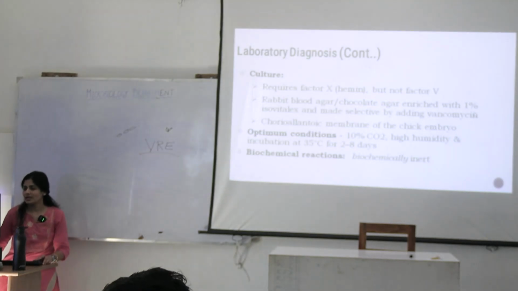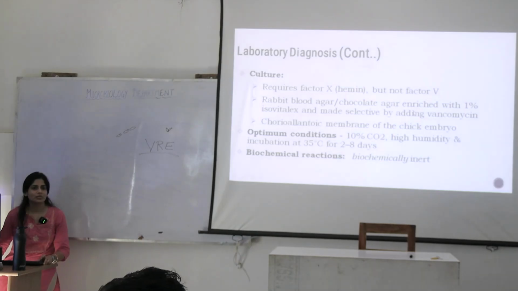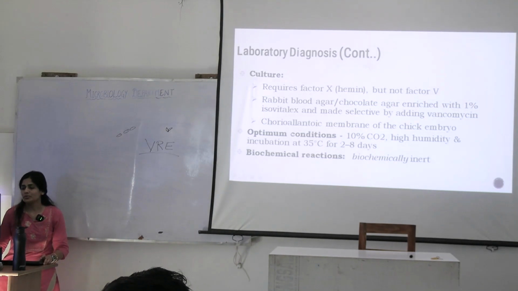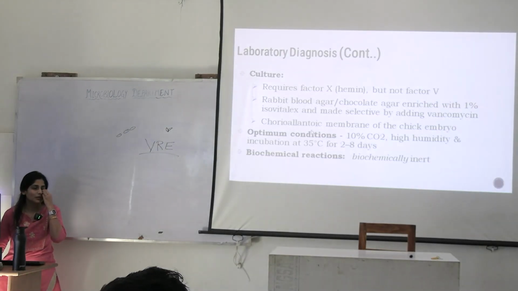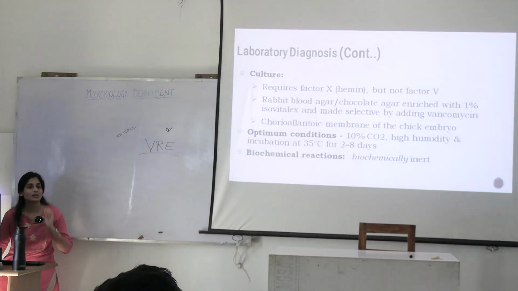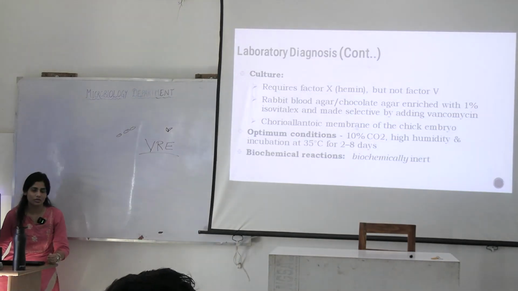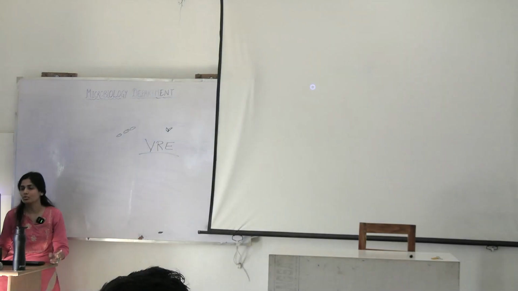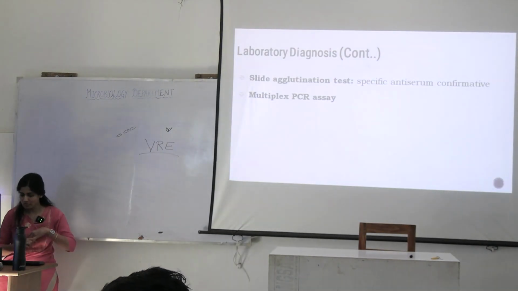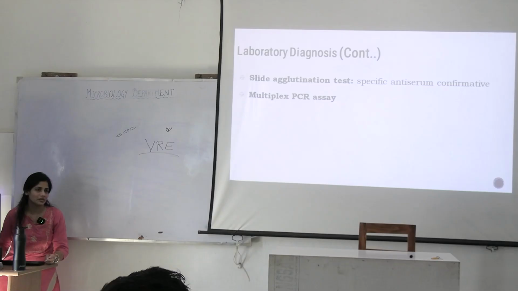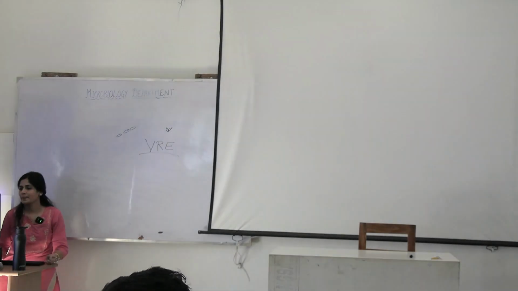You can culture this H. ducreyi with the help of selective medium and enriched medium such as chocolate agar with antibiotics, which will inhibit the growth of other organisms, right? What is the optimum condition? You have to provide it with an anaerobic environment and a prolonged incubation period so that it could grow. So what will you do? You will again go for serological tests that are available, or you can go for PCR.